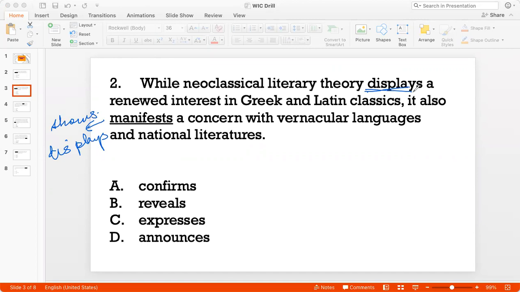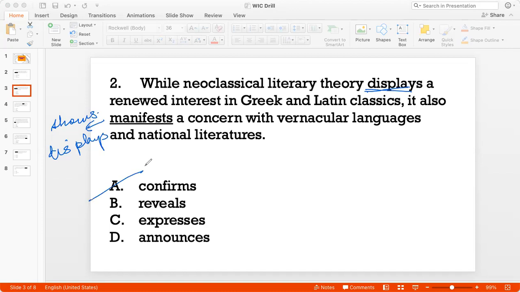So if I look at option A, confirm. To confirm is to kind of substantiate something that is already known, right? To kind of prove that something which is known is true. And that is not the context of what we are saying in the sentence. We are saying that this theory, it displays a concern, right? It doesn't confirm a concern. You can't really confirm a concern, right? You can have a concern with vernacular languages. So I don't like A.